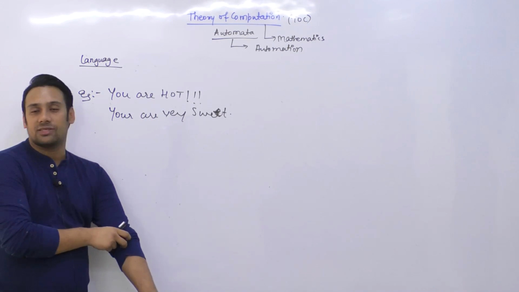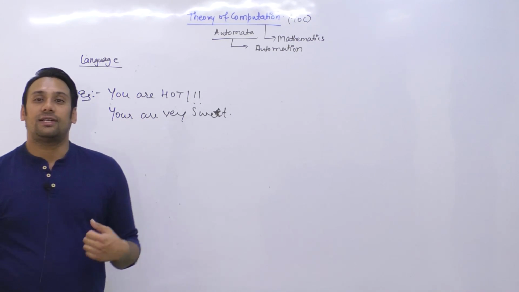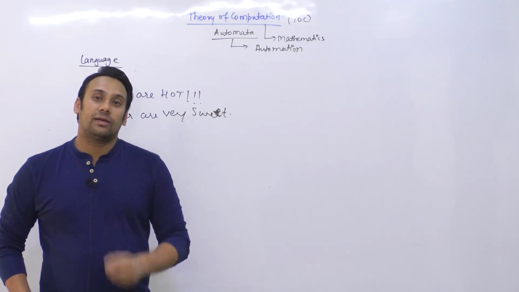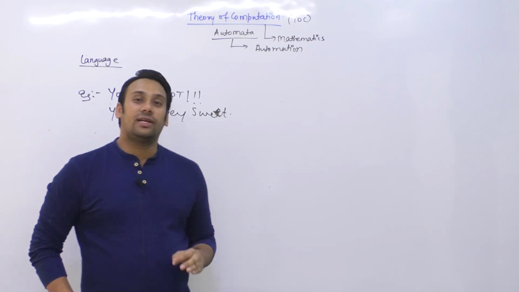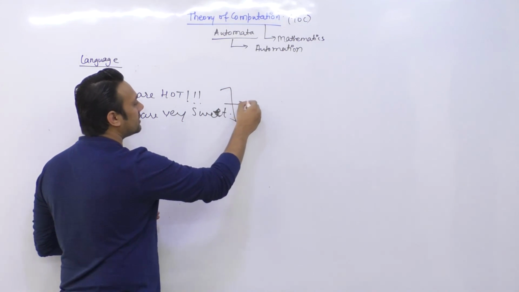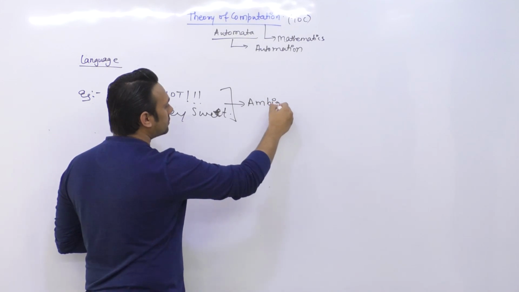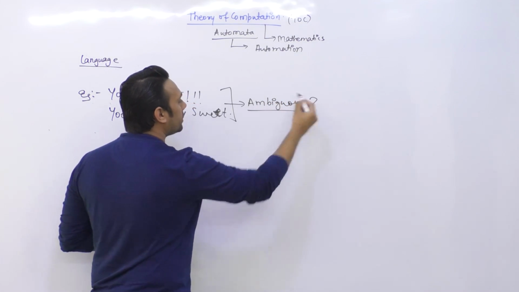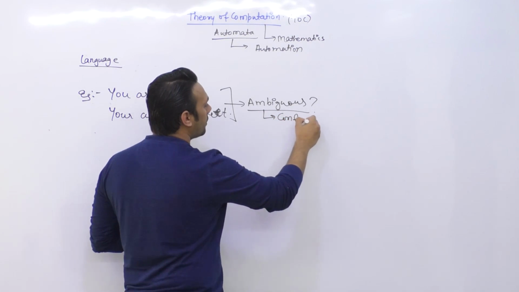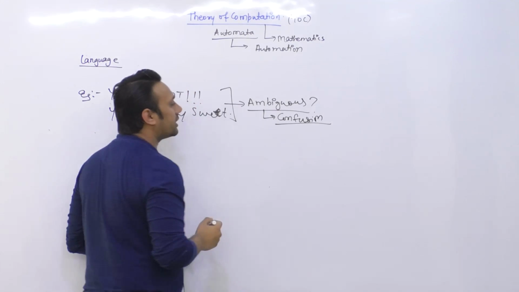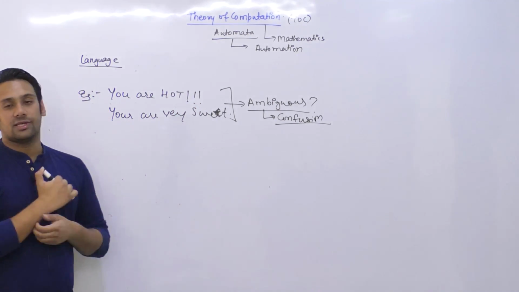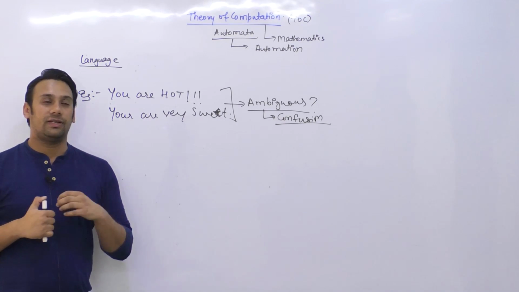So in the same way, there are so many sentences in English language where each sentence is having a lot of different meanings. काफी ऐसे sentences है जिनके अलग-अलग meanings हो सकते हैं. Now because the sentences are having different meanings, this makes these kind of sentences ambiguous. So what is ambiguous? Ambiguous means something that creates confusion. ऐसा कुछ जो confusion को create करे उसको हम बोलते हैं ambiguous. So इस तरीके से आपकी जो languages है, this is very very different, right?